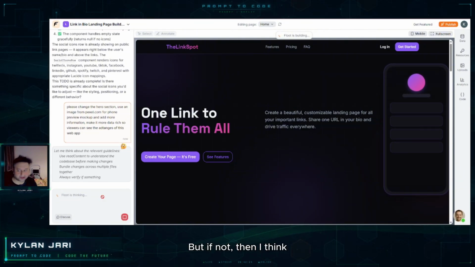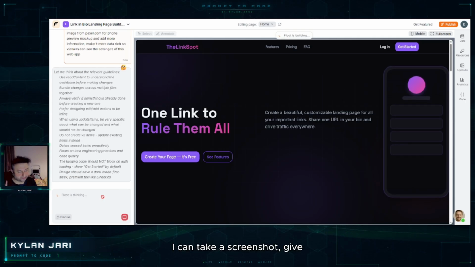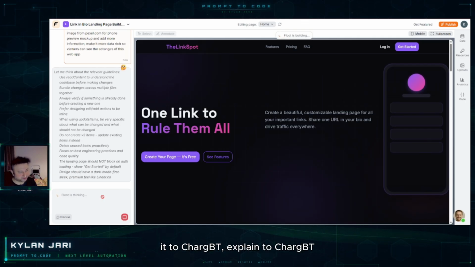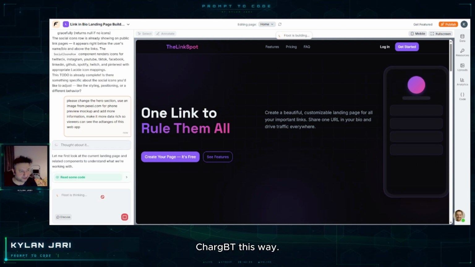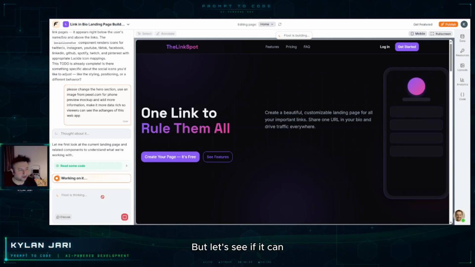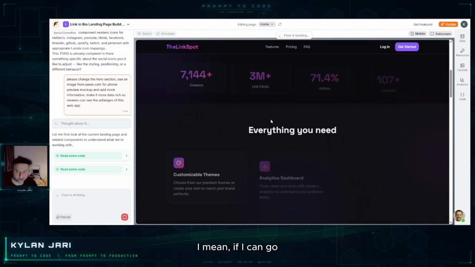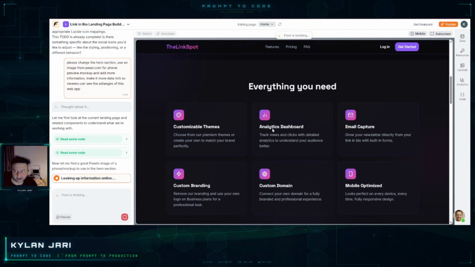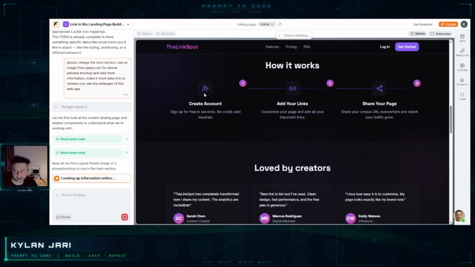If not, I think the best way is to use ChatGPT. I can take a screenshot, give it to ChatGPT, explain what I want, get a prompt from ChatGPT this way, and then put it here. But let's see if it can resolve this hero section. If I go down, everything looks perfect, very nice animations. I really like it.